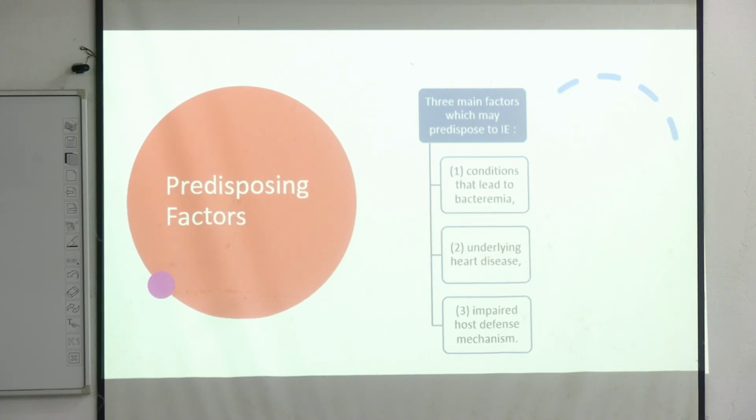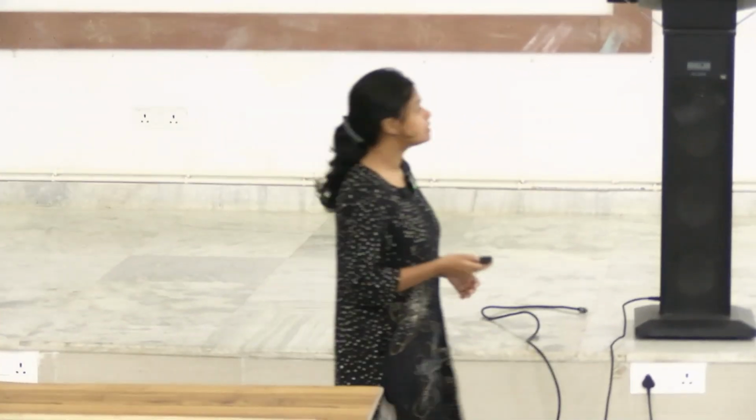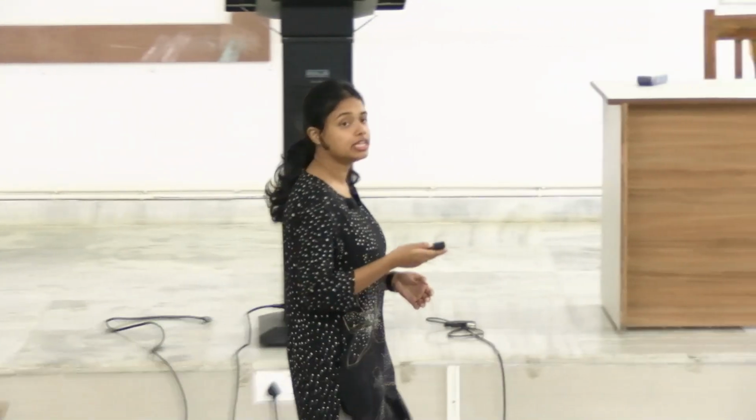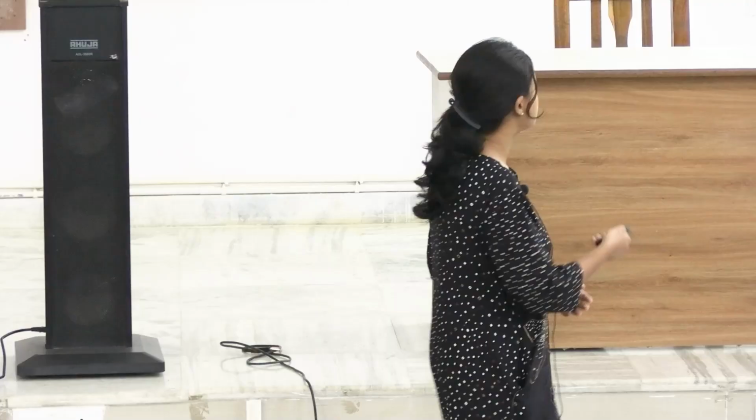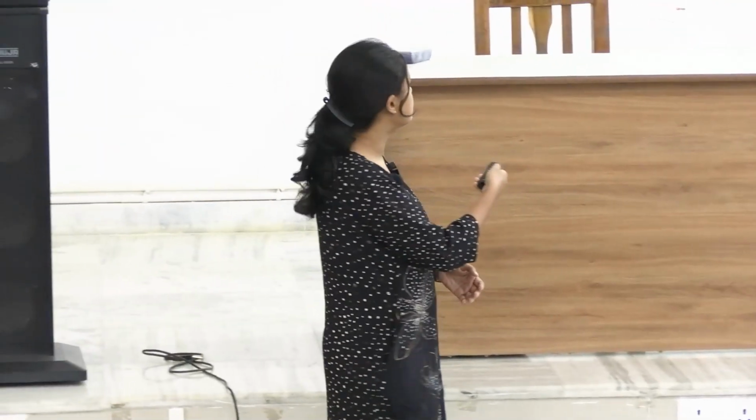And next is our impaired host defense mechanism. If the immune system of a person is already impaired, it will not be able to fight the infection. So let's discuss one by one. So these are the conditions with bacteremia.